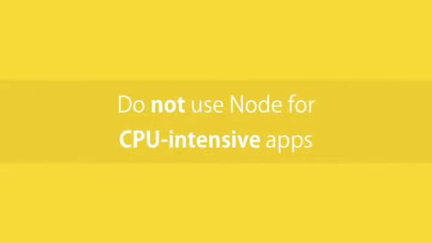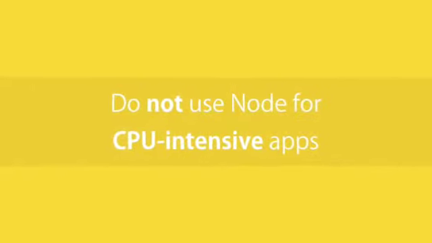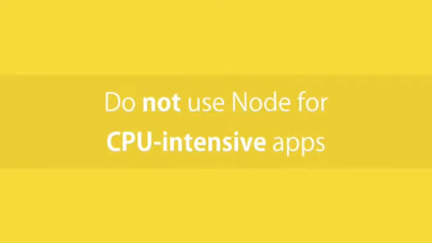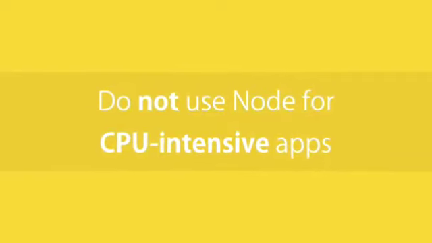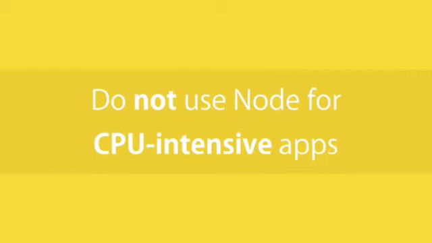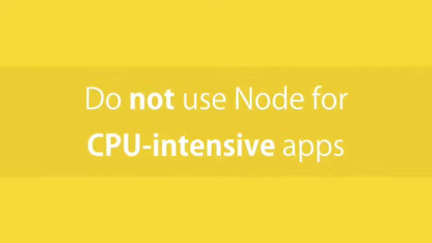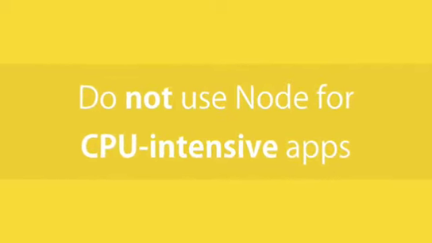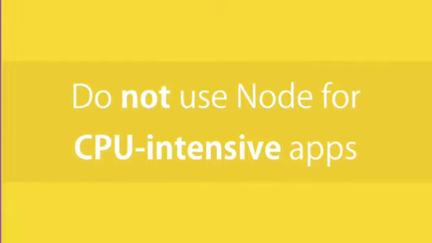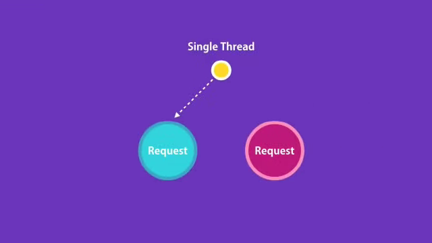In contrast, Node should not be used for CPU-intensive applications like a video encoding or an image manipulation service. In this kind of applications, we have a lot of calculations that should be done by CPU and few operations that touch the file system or the network. Since Node applications are single-threaded, when performing the calculations to serve one client, other clients have to wait. And that's why Node should not be used for CPU-intensive applications. It should only be used for building data-intensive and real-time applications.